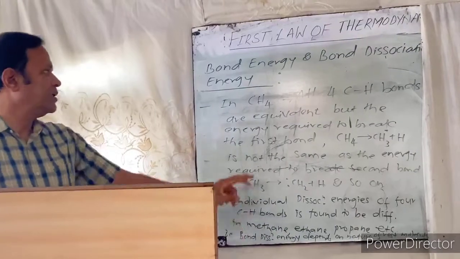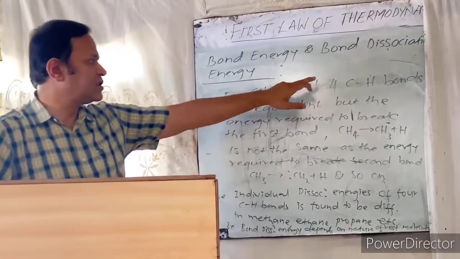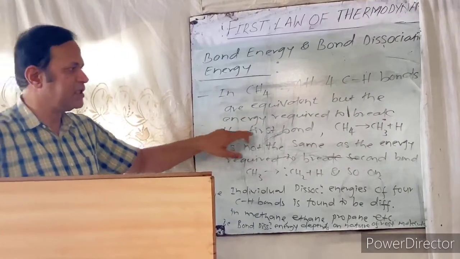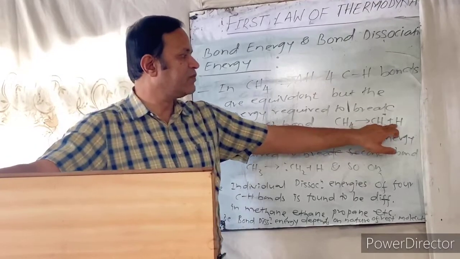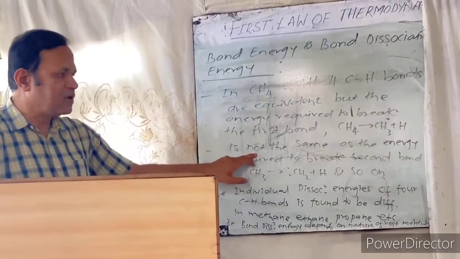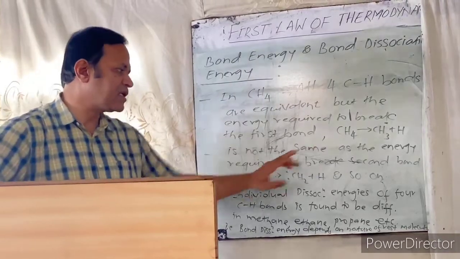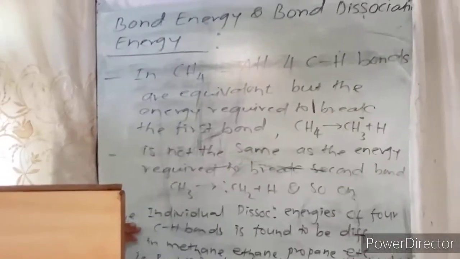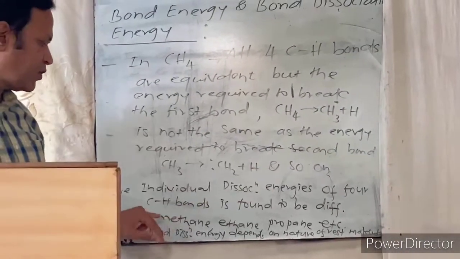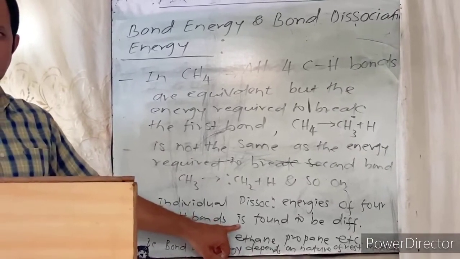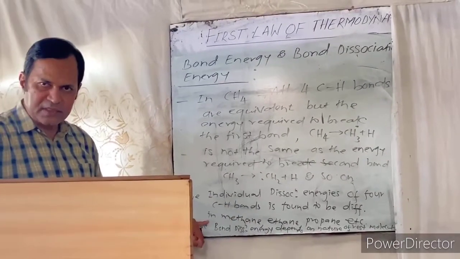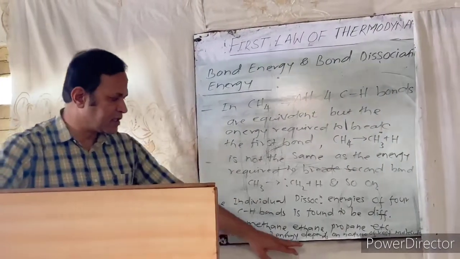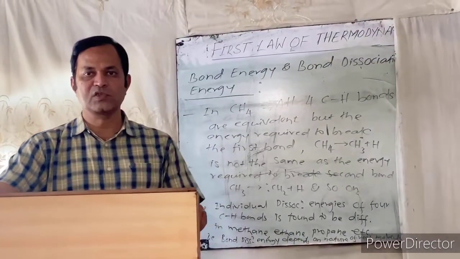From this example, in methane all 4 CH bonds are equivalent, but the energy required to break the first bond, that is, from CH4 we break the first hydrogen bond, is not the same as the energy required to break the second bond, and so on for the other bonds. That means the individual dissociation energies of the 4 CH bonds are found to be different. So in methane, ethane, propane, etc., the bond dissociation energy depends upon the nature of the rest of the molecule.